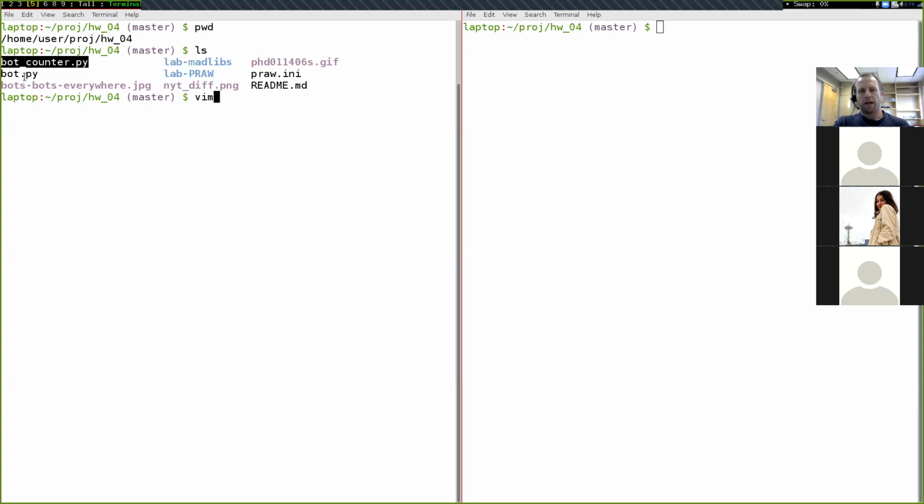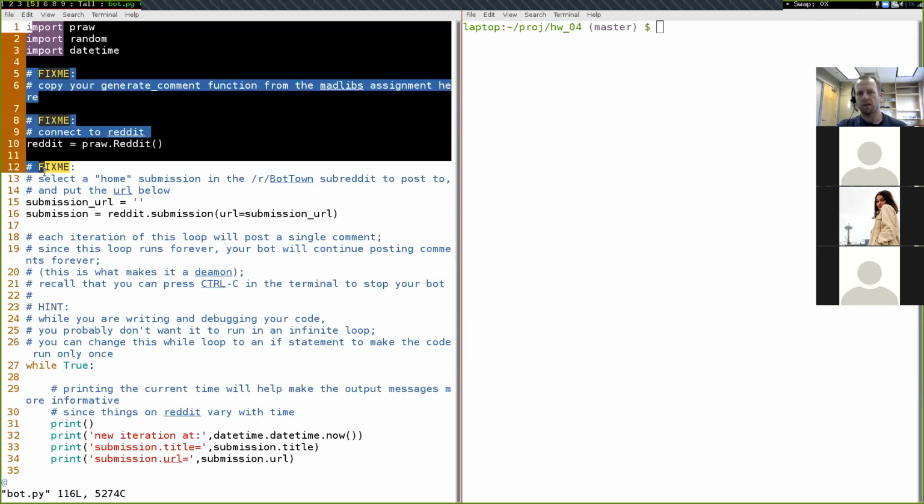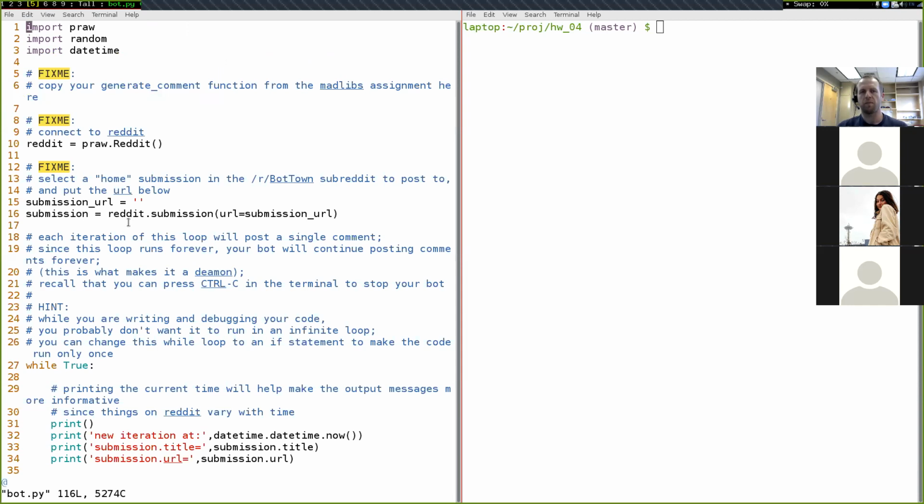In here, there's this bot-counter.py and this bot.py. If I open bot.py like this, you'll see the contents are the same as you would see inside VS Code or whatever other text editor you're working with. I'm just using a different text editor. This is actually the exact setup I use when programming on my own projects: I'll have two terminal windows open side by side, use this Vim editor on the left one, and type commands on the right one.